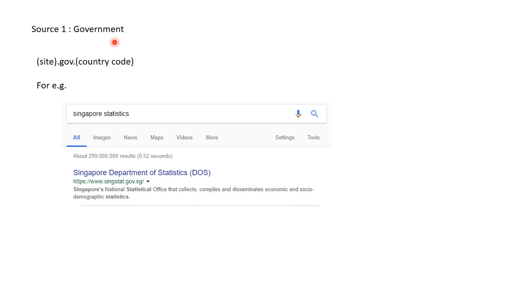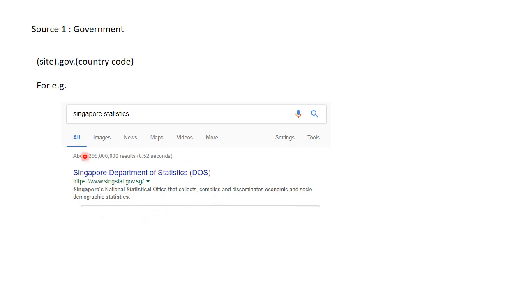Now how do you look for them? Online, it usually has a GOV and then a country code. Now for Singapore, where is the site? For Singapore, of course, you're not supposed to choose Singapore. You're supposed to choose any country other than Singapore. I'm just using this as an example.